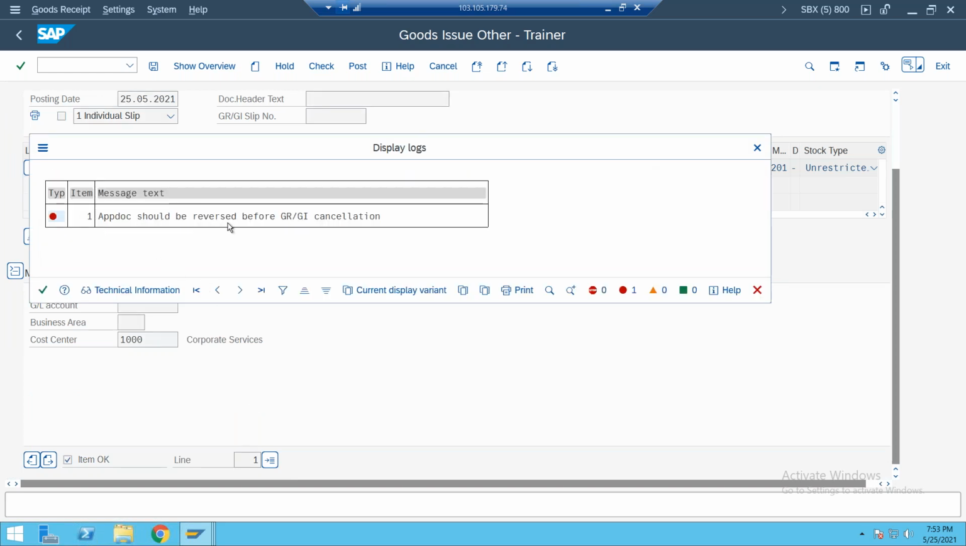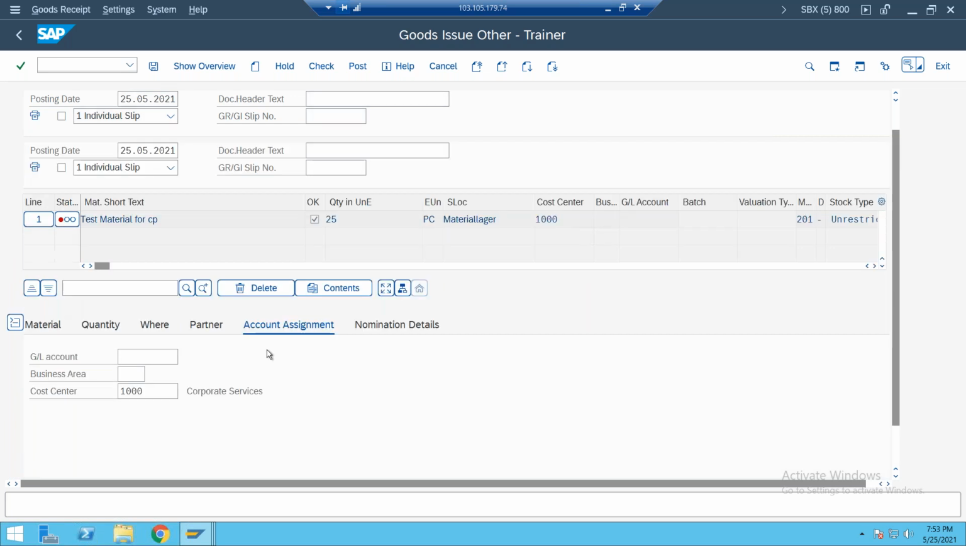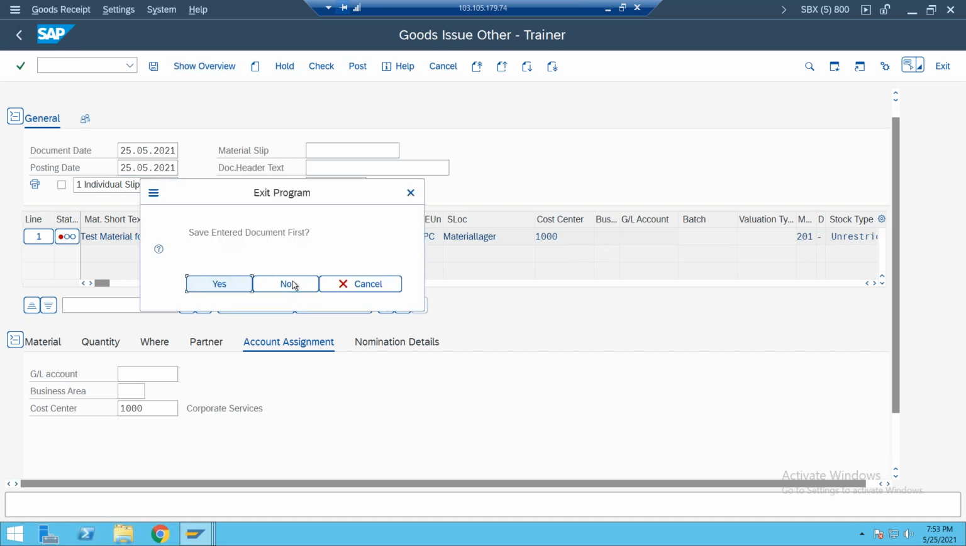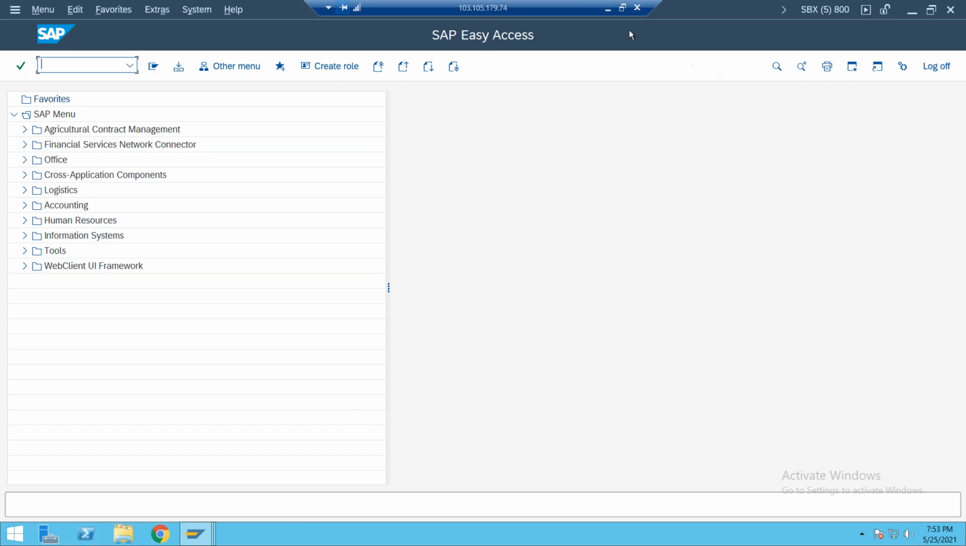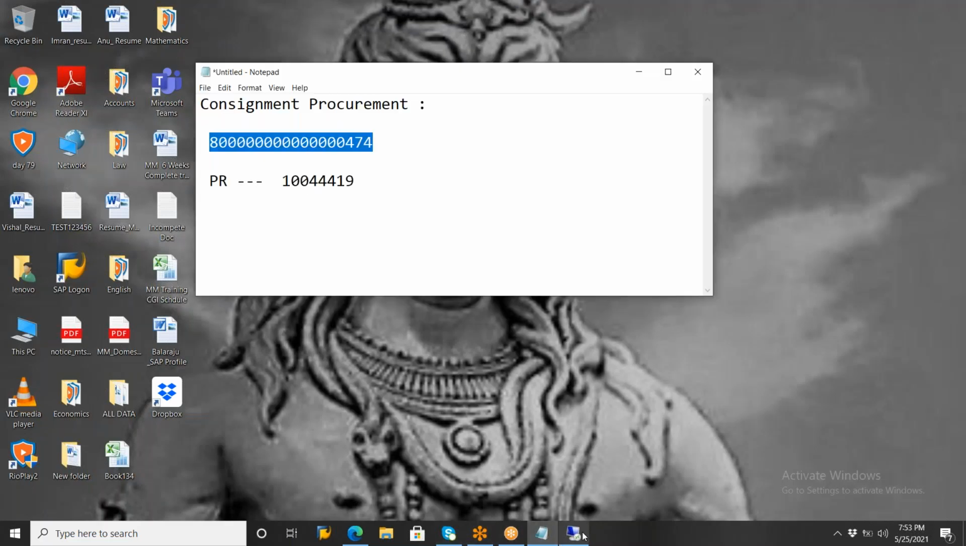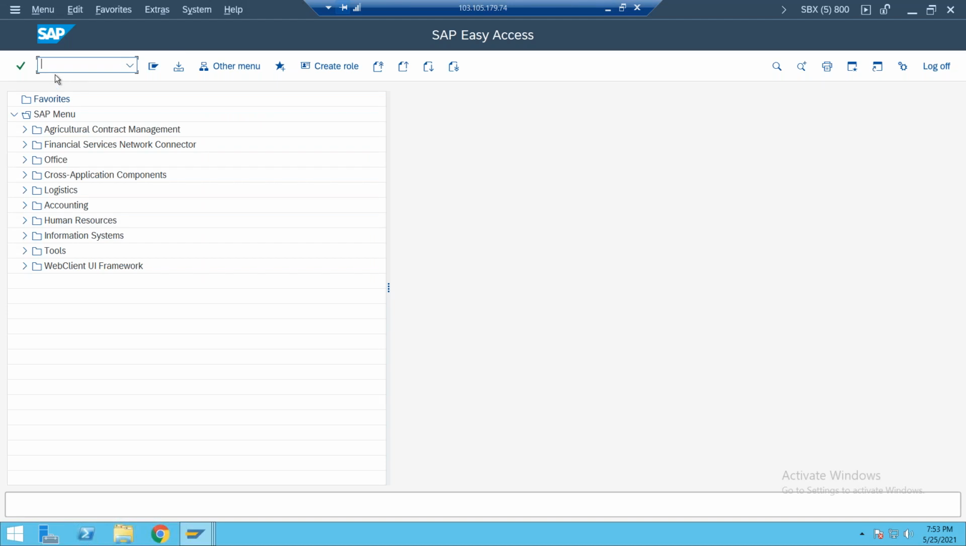AppDoc should be reversed before GRIGA cancellation here. So this is also some finance relevant error here. Okay, it's stopping here, no problem. I'll rectify this issue. Before that, today, observe what we will do here in consignment procurement. Tomorrow I'll check this GL account 169900. So just assume, we'll go with assumption here.